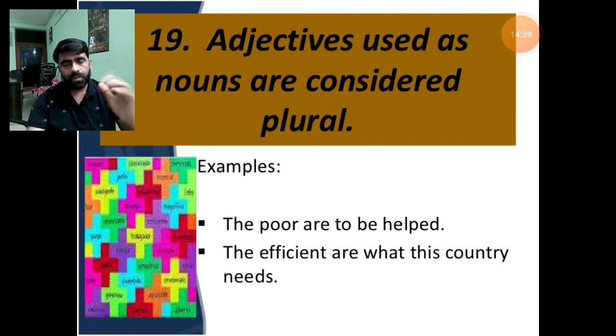So here the two adjectives we know have been used as nouns, and that's why we have used the plural auxiliary. This rule should be kept in mind: if you use an adjective in the form of a subject or noun, the auxiliary verb will always be plural.